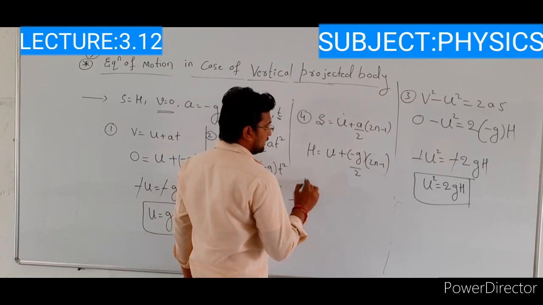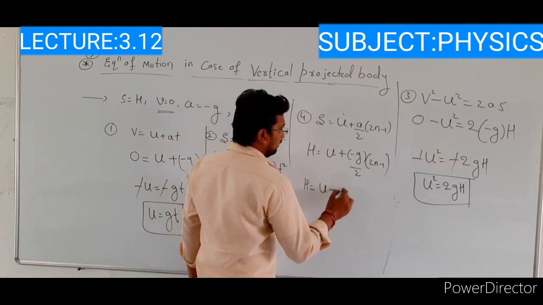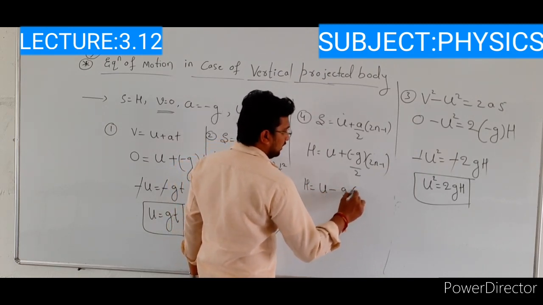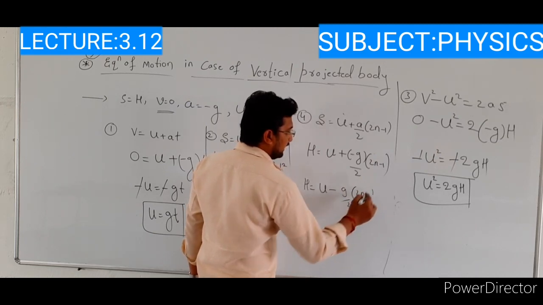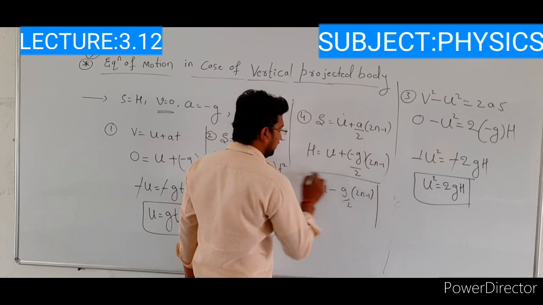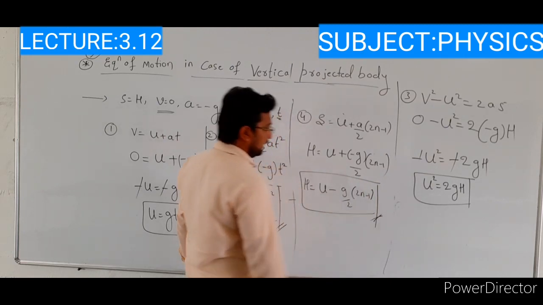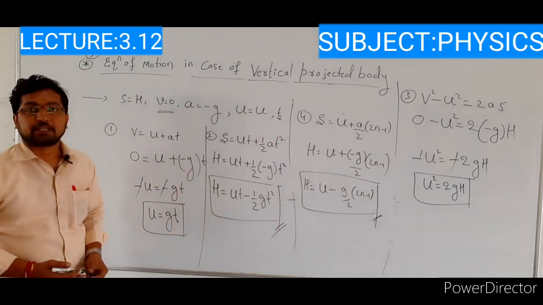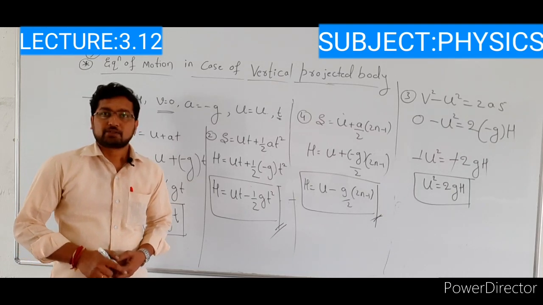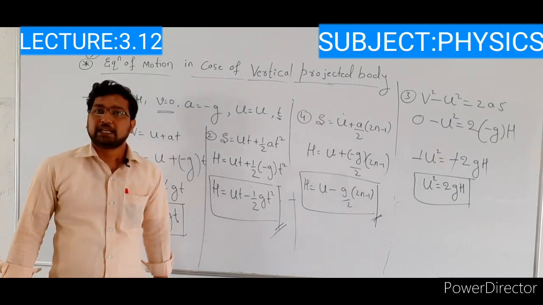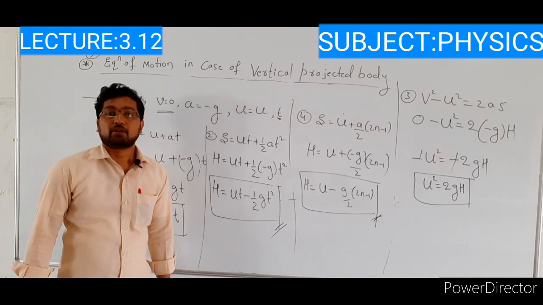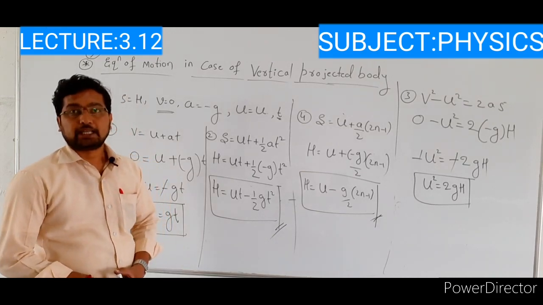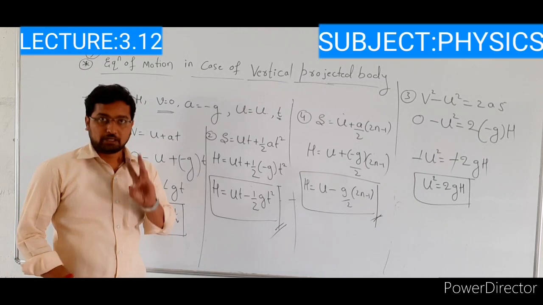Next, h is equal to u minus g by 2 bracket of 2n minus 1. So these are the equations of motion in case of a vertically projected body, right? So these are also very important for 3 marks. In the examination they may ask you to write the equations of motion in case of a vertically projected body for 3 marks.